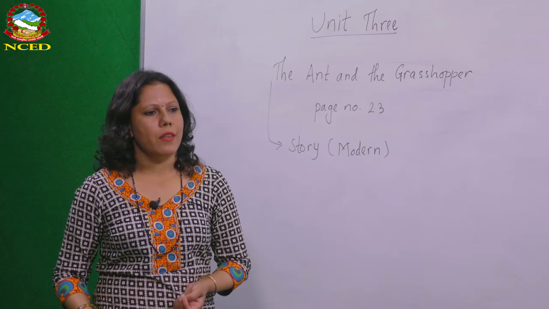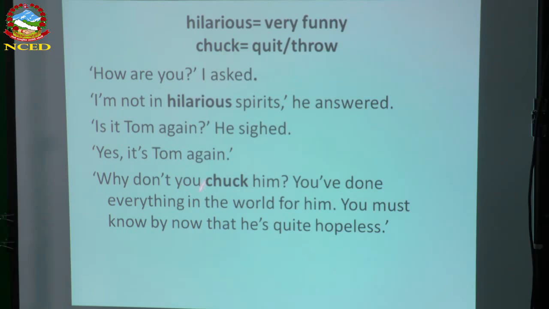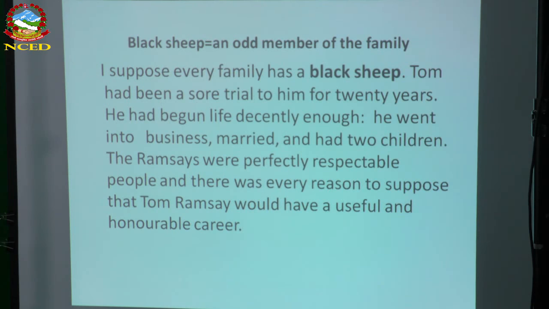So this is the conversation between the narrator and one of the characters, Judge. And he came to know that Judge was unhappy because of his brother, Tom. So let's go through another paragraph. Now, my dear students, what happens after talking with Judge?